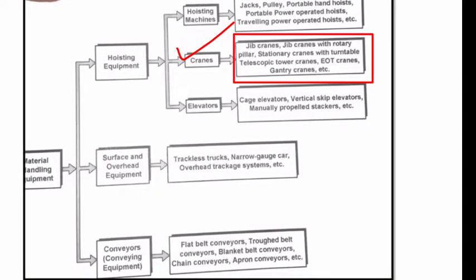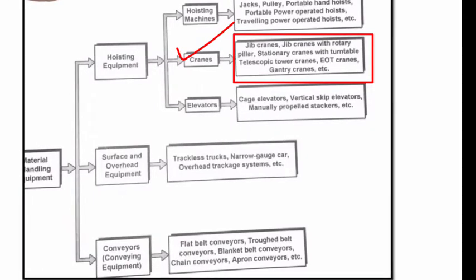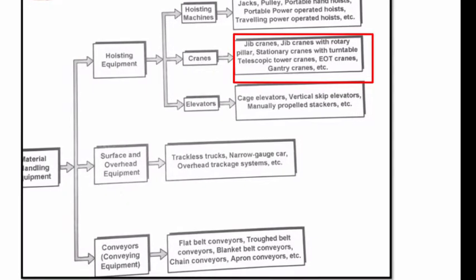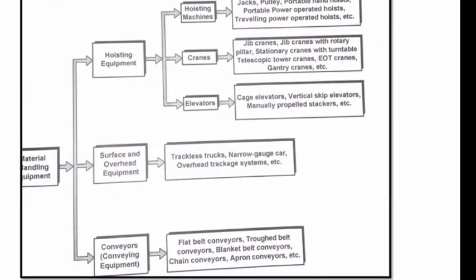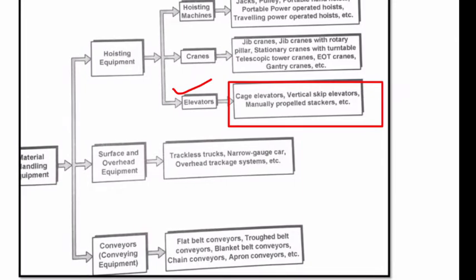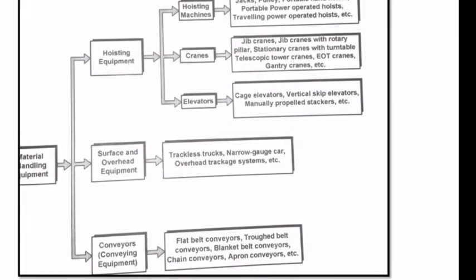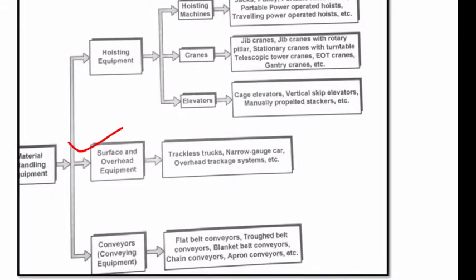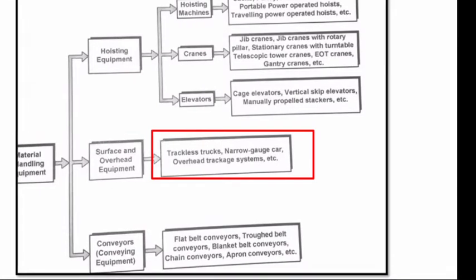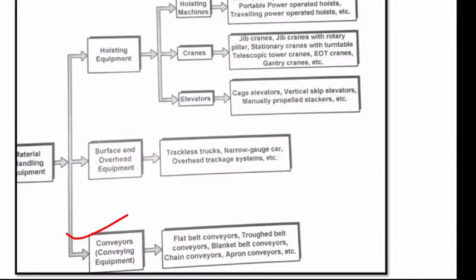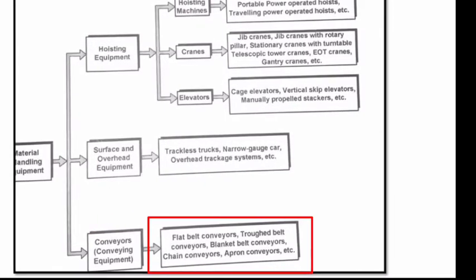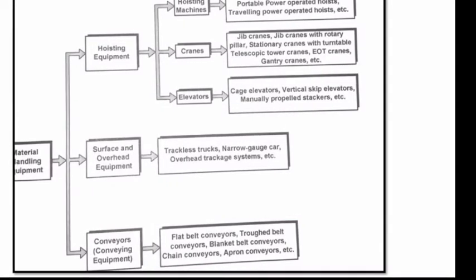Examples of cranes are jib cranes with rotary pillar, stationary cranes with telescopic tower, tower cranes, EOT cranes, gantry cranes, etc. Various types of elevators are cage elevators, vertical skip elevators, manually propelled stackers, etc. Surface and overhead equipments are trackless trackers, narrow gauge cars, overhead trolley systems, etc. The various types of conveyors are flat belt conveyors, troughed belt conveyors, blanket belt conveyors, chain conveyors, apron conveyors, etc.